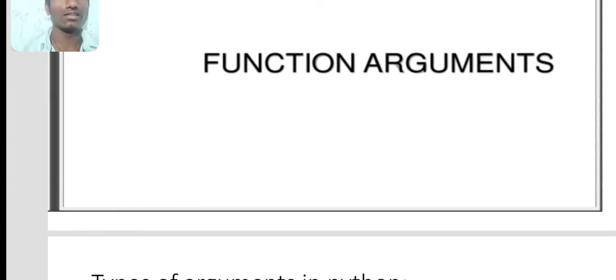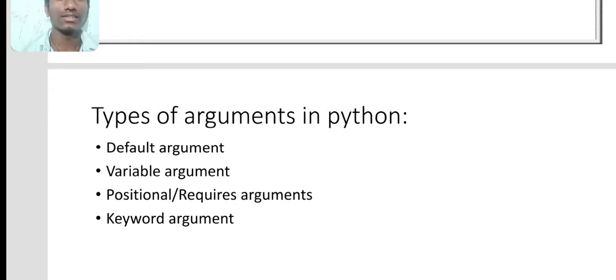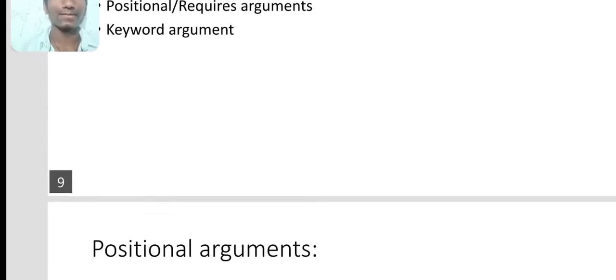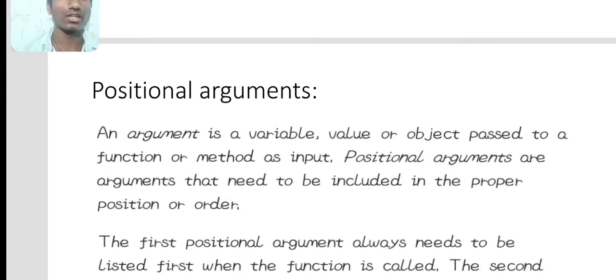Let me show the types of arguments in Python. There are four types: default argument, variable argument, positional argument, and keyword argument. Today we are going to discuss positional arguments. They are also called required arguments. An argument is a variable, value, or object passed to a function or method as input.